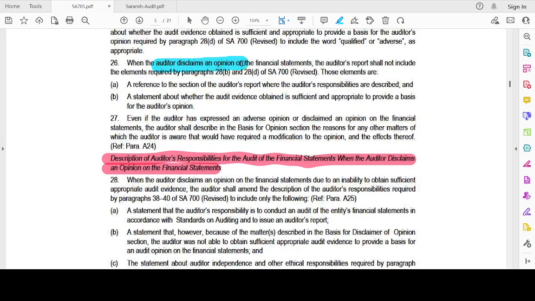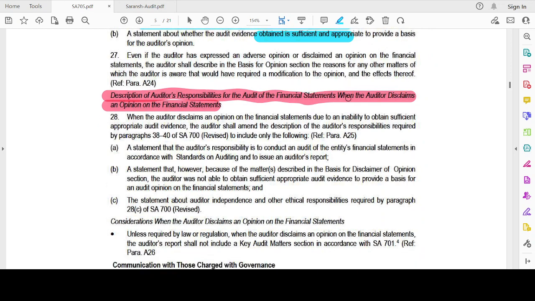Now, when an auditor disclaims an opinion, he shall not include certain elements. Which are the elements? The reference to the auditor's report where the auditor's responsibility is described, and the statement about whether the evidence obtained is sufficient and appropriate to provide a basis for the auditor's opinion. Because I'm not taking the responsibility to give an opinion, that's why I'm not giving reference to the auditor's responsibility section of our report. And I have not obtained sufficient appropriate audit evidence, that's why I'm not giving the statement that I've obtained sufficient appropriate audit evidence.